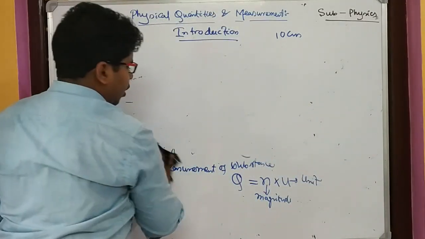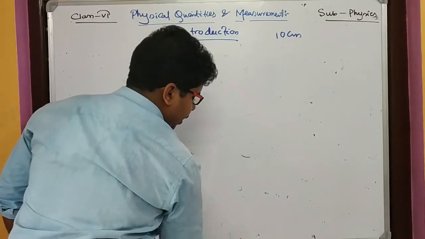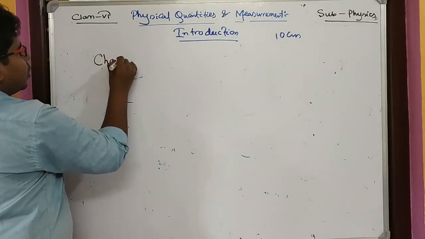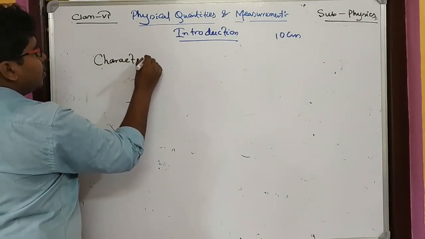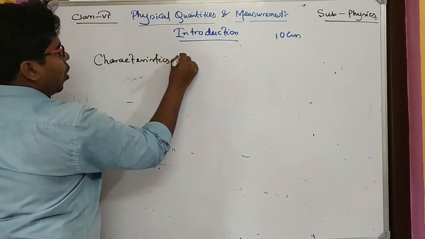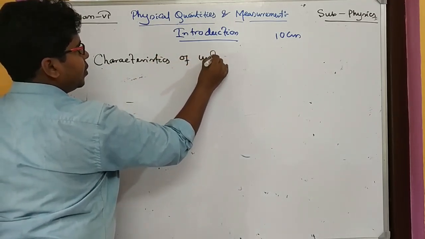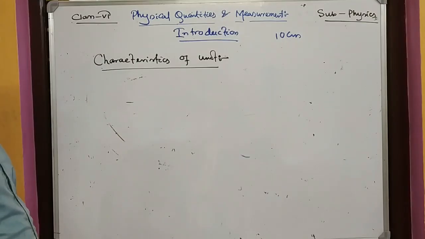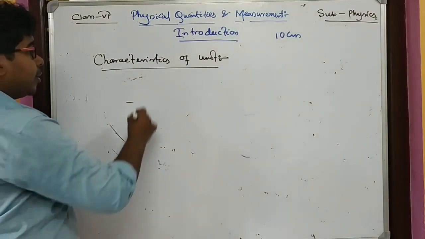I think this part is very easy for you. What are the important characteristics?